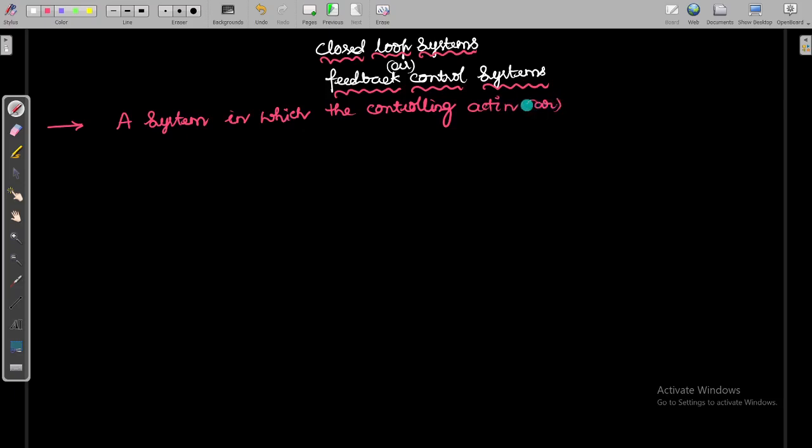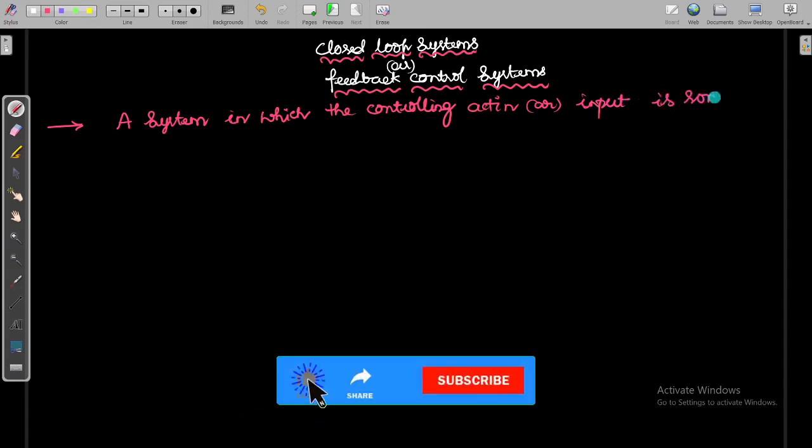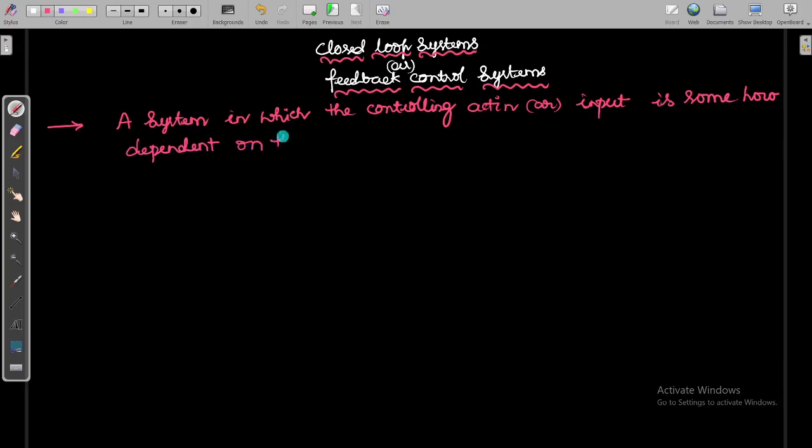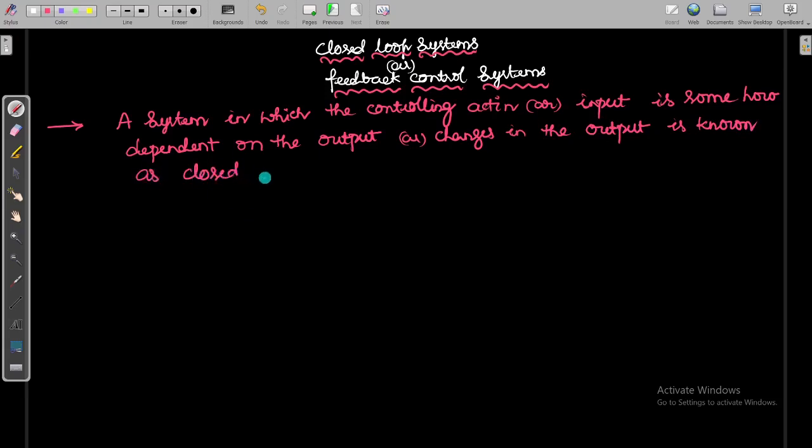action or input is somehow dependent on the output, or changes in the output, is known as closed loop control system or feedback control system.